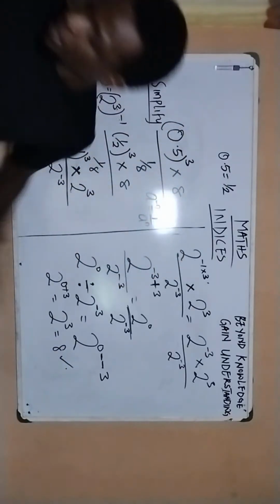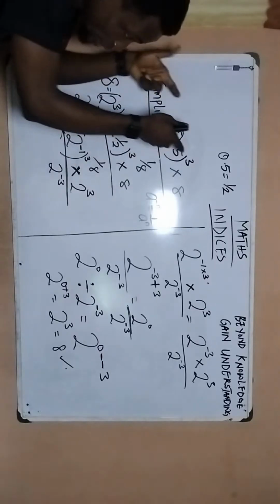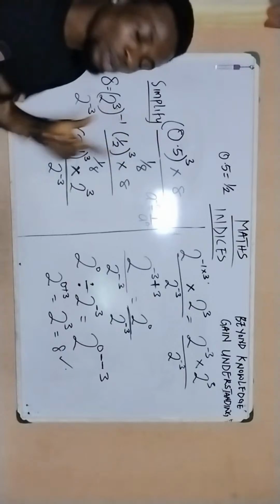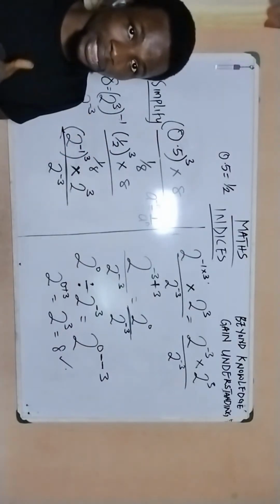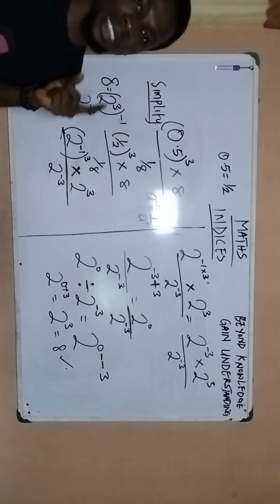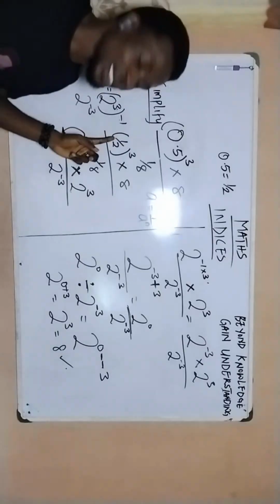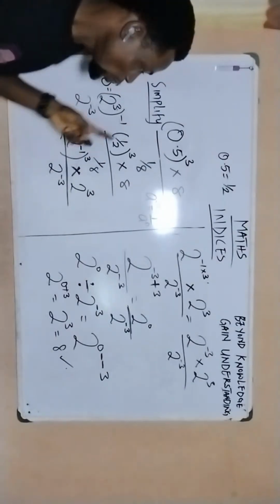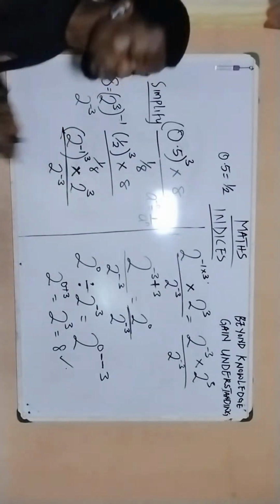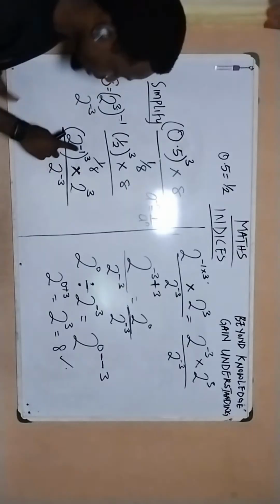So you see the step by step that we took in breaking this down from the very onset. We were given 0.5. We said, no, we're not working with decimals here. We need actual numbers. So we found a way to represent 0.5. And we found that 0.5 is the same thing as 1 over 2. So we replaced it there as 1 over 2. And then we inverted this 1 over 2 to become 2 to the power of negative 1, because that is also very applicable. Anytime you see an inverse, it's the same thing as 2 to the power of negative 1.